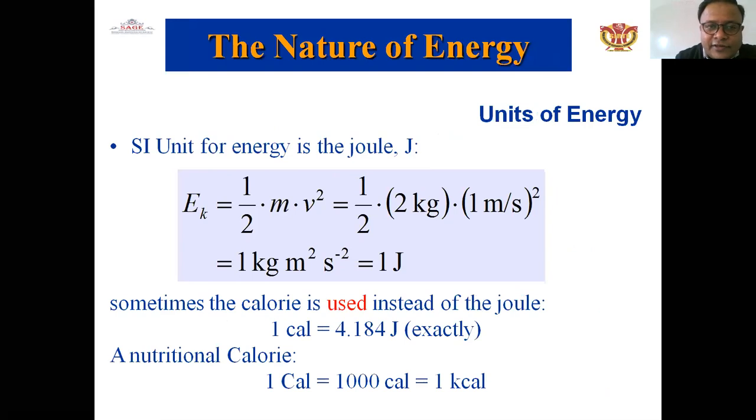The SI unit of energy is 1 kg meter squared per second squared, that is 1 joule. Sometimes the calorie is used instead of the joule. कई बार joule की जगह calorie का word भी इस्तेमाल किया जाता है, so 1 calorie is equal to exactly 4.184 joule. Nutritional calorie: 1000 calories is equal to 1 kilocalorie.